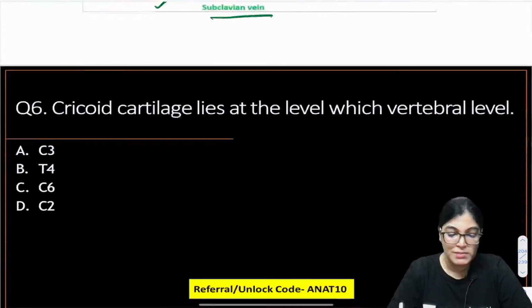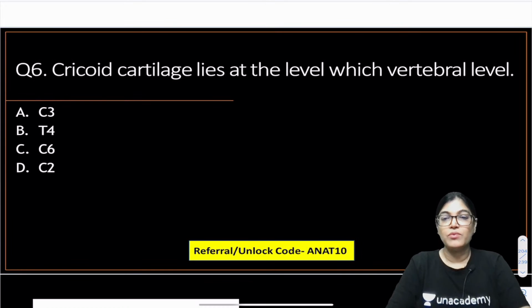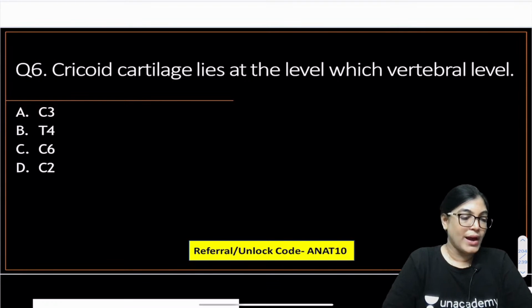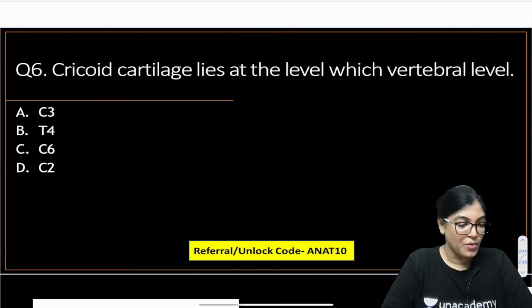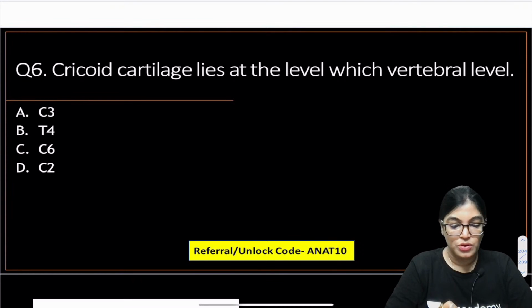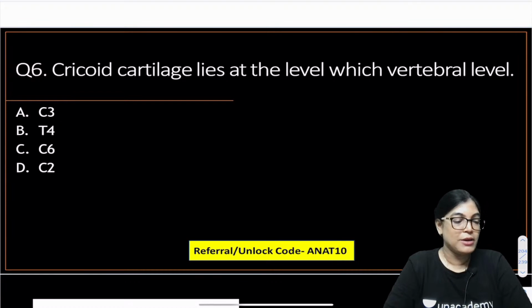Let's move on to question number 6. Cricoid cartilage lies at the level of which vertebral level? Cricoid cartilage lies at the level of which vertebral level? Your time begins now, so try to attempt. Today students are not attempting much of the answer. What happened? Even if you are confused, also give the answer whether it is A, B, C or D.